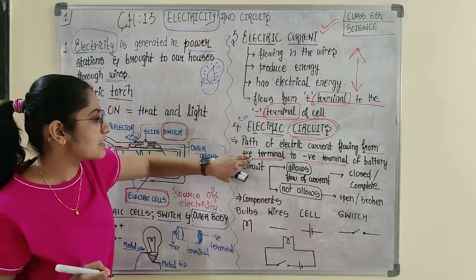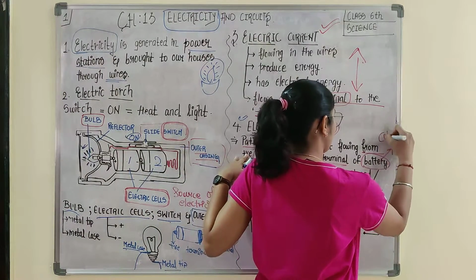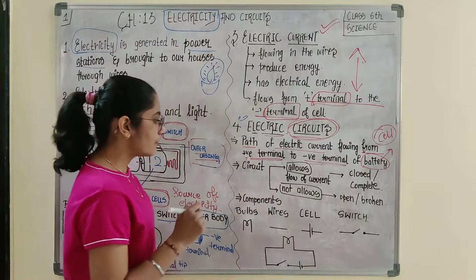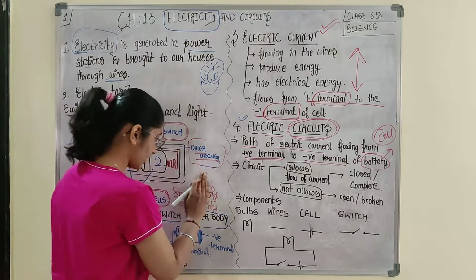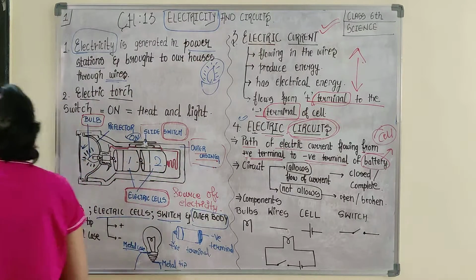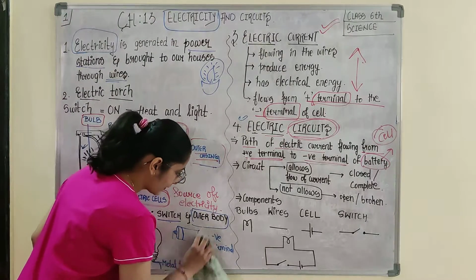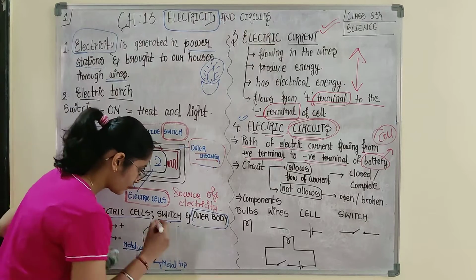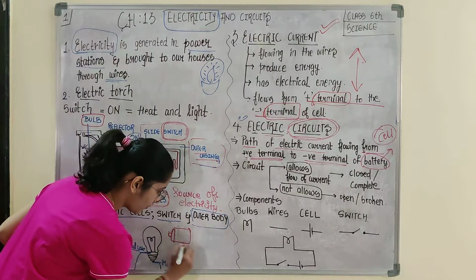But let me finish this portion of the battery, or you can say cell. Now, what is the difference between a battery and a cell? See, when you take a single cell, I have already drawn this here. I won't waste much of your time. If I ask you, what is this?